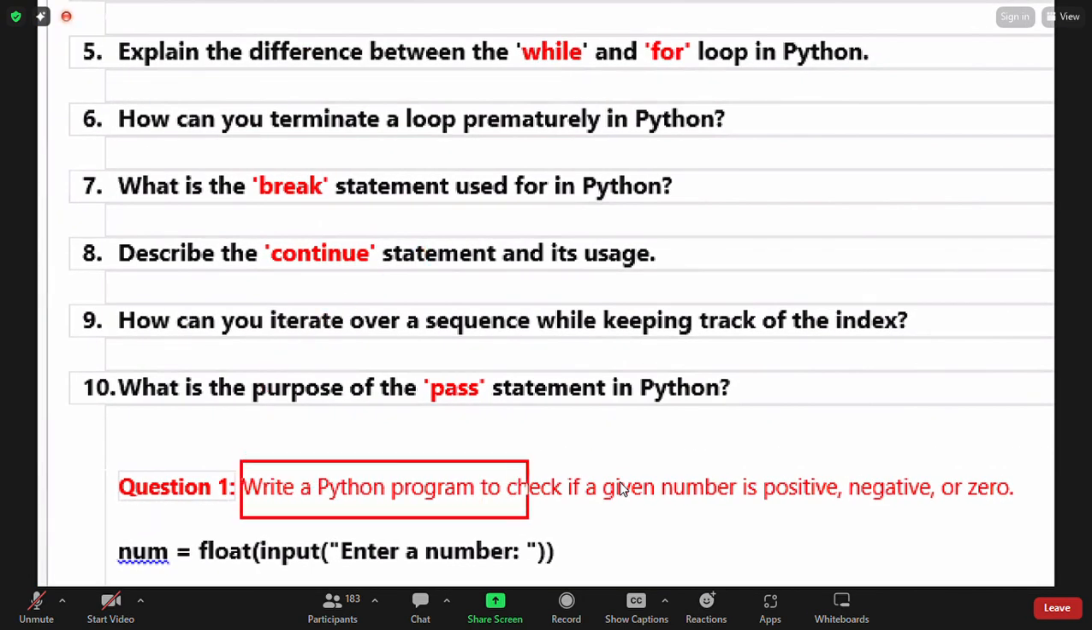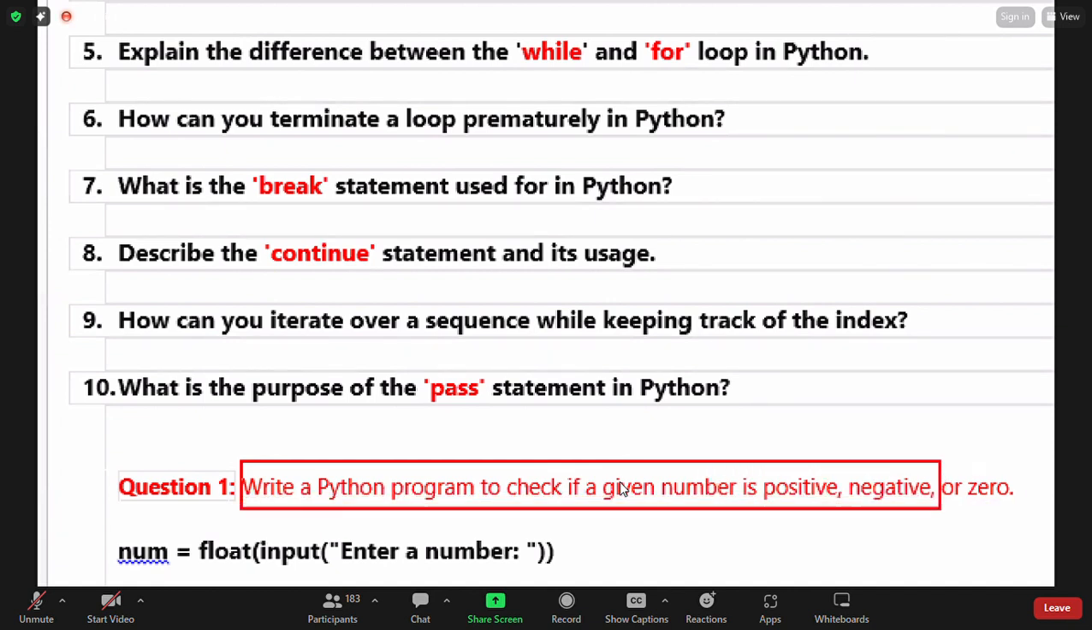Write a Python program to check if a given number is a positive number, a negative number, or equal to 0. From the user, one number we are reading, and I want to check whether it is a positive number, a negative number, or 0. Using conditional statements, we can check it. Okay. A lot of programs I created for your practice purpose.